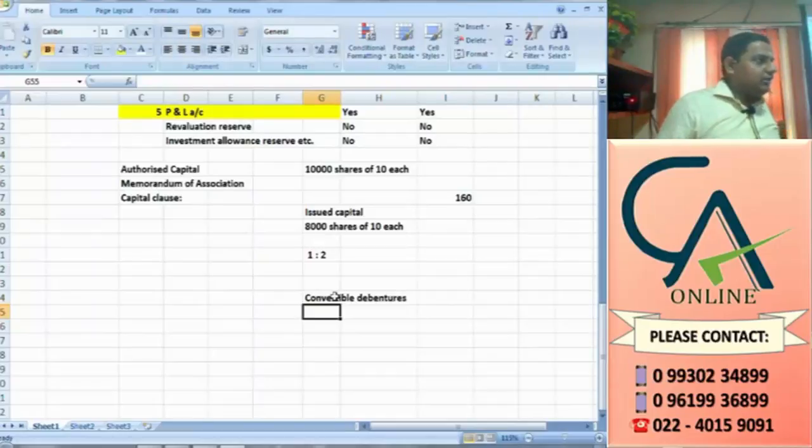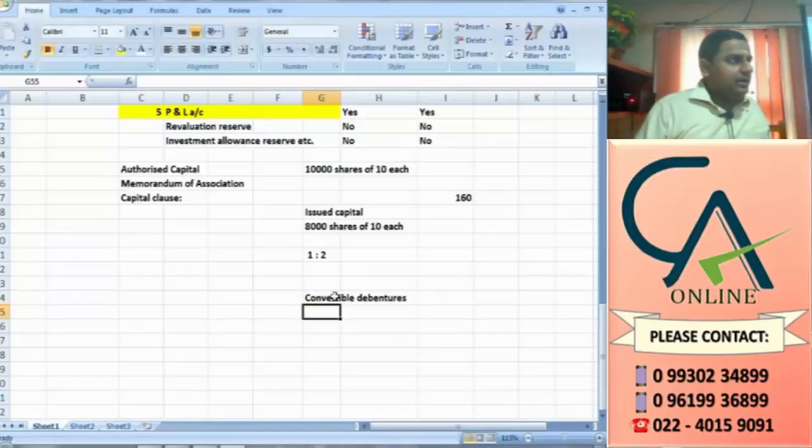Due date, maturity date. When will debentures be converted into shares? Maturity date. When means yesterday or tomorrow, we cannot tell. On the maturity date, it will be converted into equity shares. So instead of equity shares, they can get even cash also.